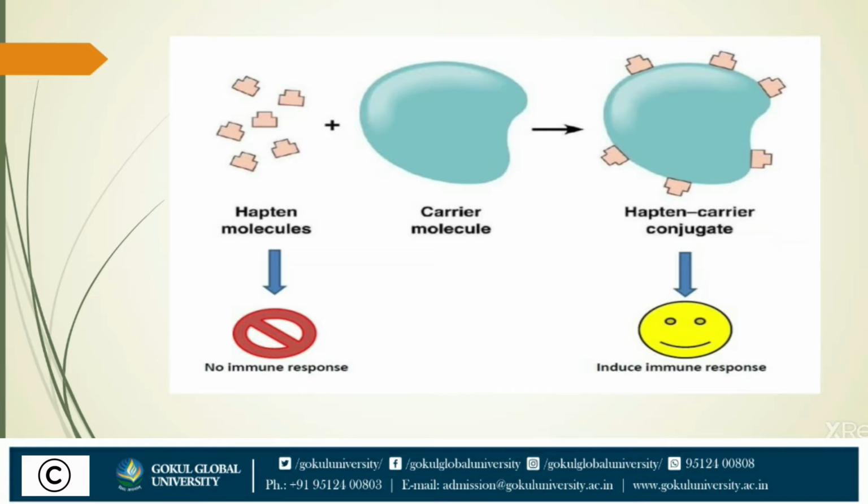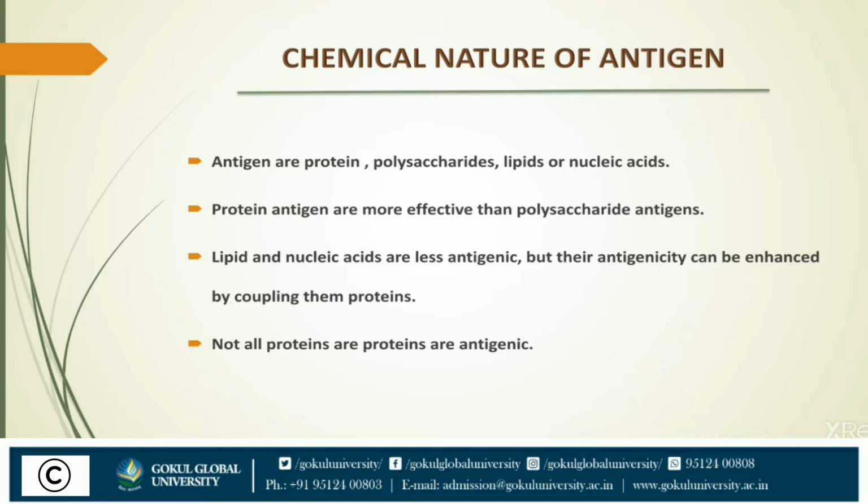Now, let's see the chemical nature of antigen. Antigens are proteins, polysaccharides, lipids or nucleic acids. Protein antigens are more effective than polysaccharide antigens. Lipids and nucleic acids are less antigenic, but the antigenicity can be enhanced by coupling them to proteins. Not all proteins are antigenic because the presence of aromatic radicals such as tyrosine is a must for antigenicity. Gelatin is an example of a non-antigenic protein.